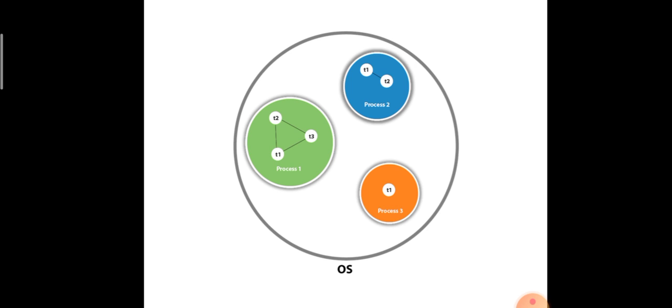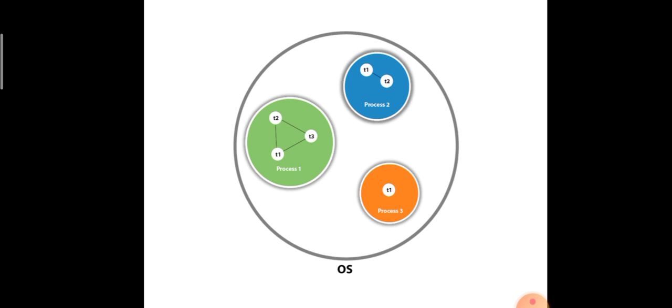OS means operating system. So the operating system has n number of processes to execute. Here we have process 1 in green color, process 2 in blue color, and process 3 in orange color. These are three processes available in the OS. Each process is divided into small units, which we call threads, so it is easy for execution.